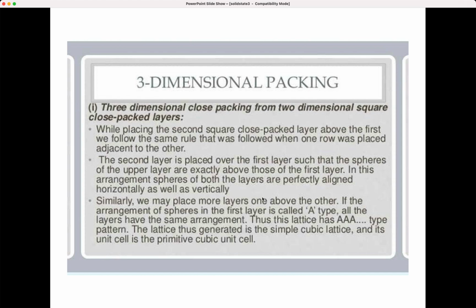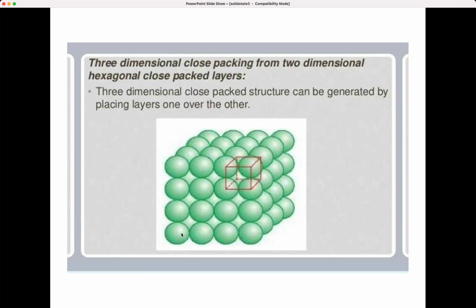And if you place more layers one above the other, the first layer we call A type, and all the layers will be the same. So an AAA type pattern, and the lattice just generated, we call it a simple cubic lattice, and this unit cell is a primitive cubic unit cell. Simple cubic lattice. Hope you get this point clear.